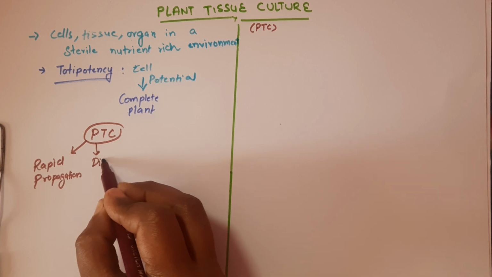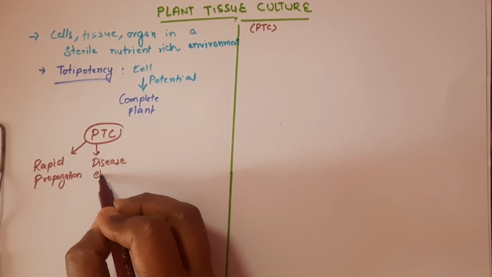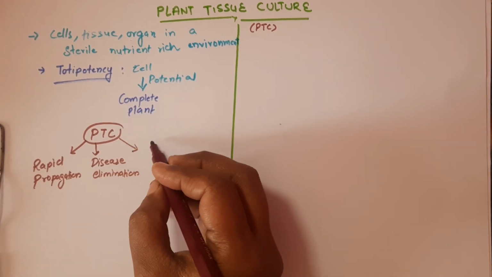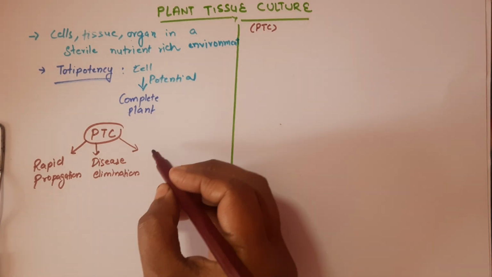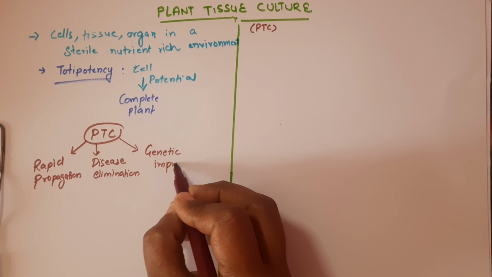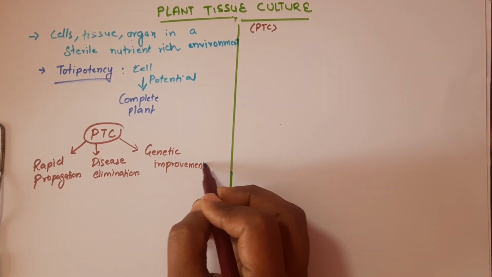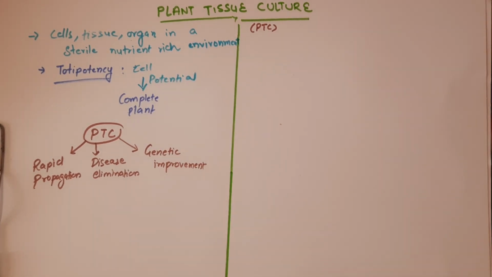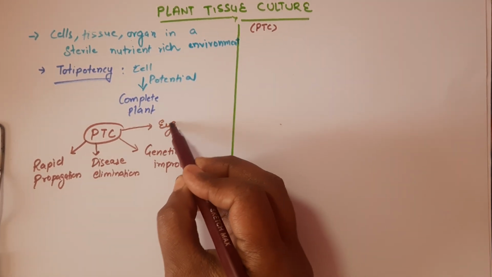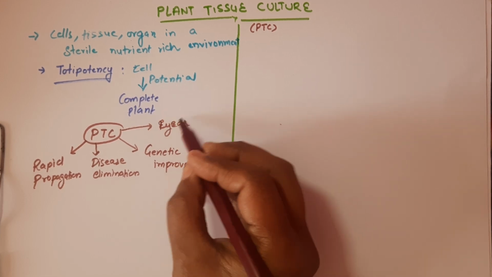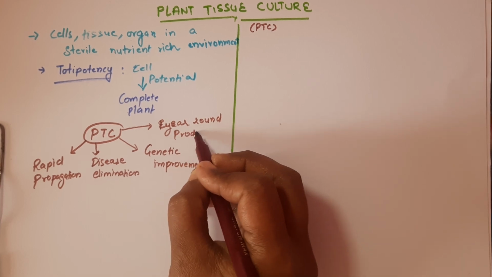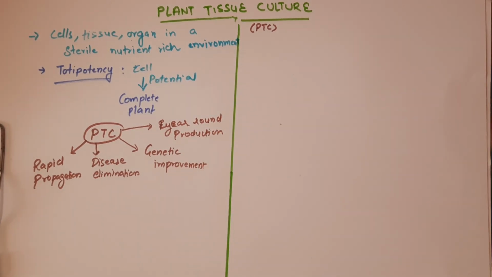The second is disease elimination. We can just choose the healthy ones when we are propagating. The next is genetic improvement. Plant tissue culture offers the benefit of genetic improvement, which means we can introduce a gene to get a desirable trait. The next advantage is year-round production, Y-E-A-R, which means that we can grow the plant anytime.